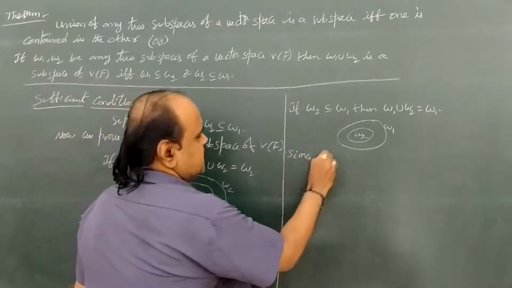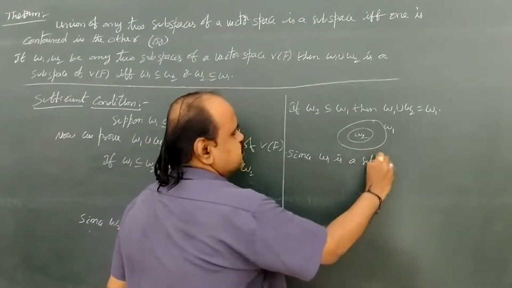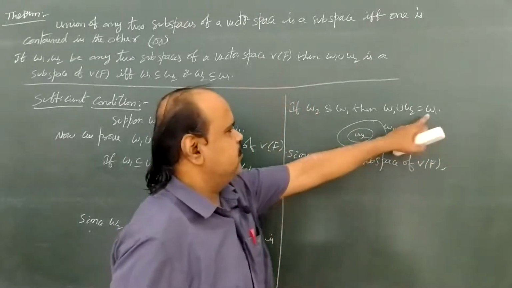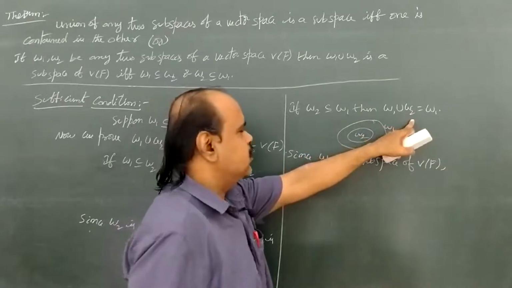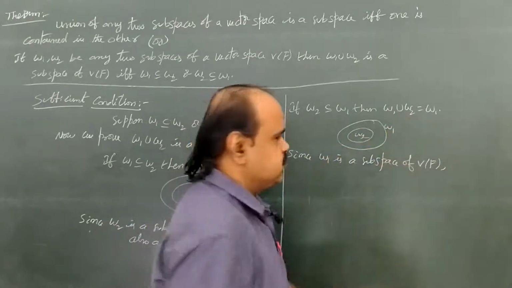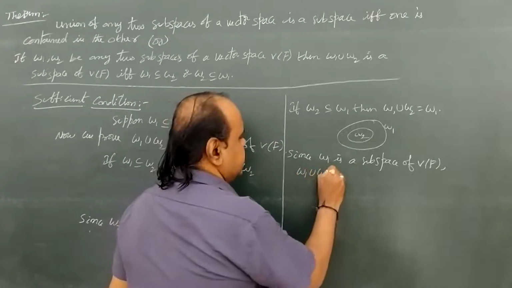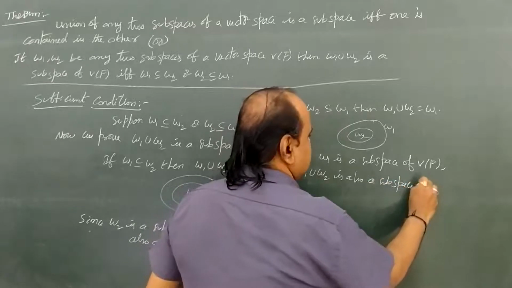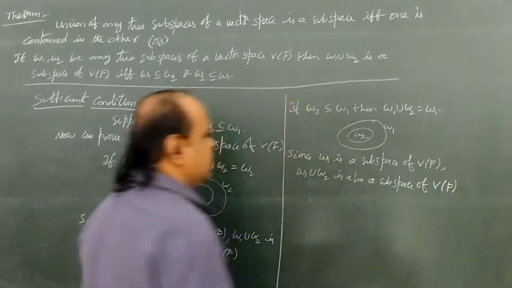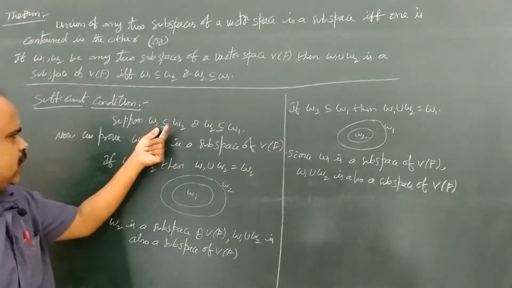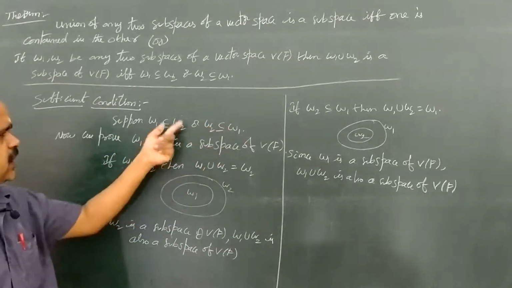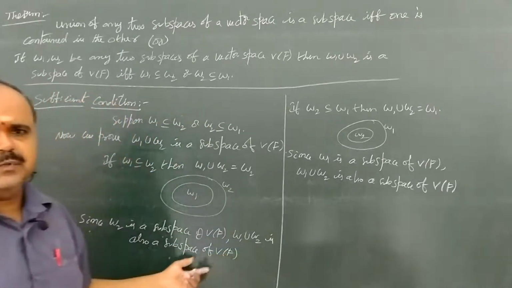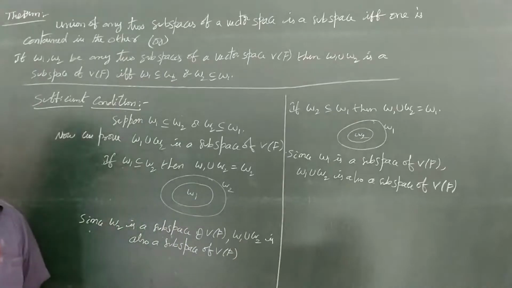Since W1 is a subspace of capital V of F, and here W1 is equal to W1 union W2, therefore W1 union W2 is also a subspace of capital V of F. Therefore, if we have W1 subset W2 or W2 subset W1, in both conditions we proved that W1 union W2 is a subspace of capital V. This is the end of the theorem.